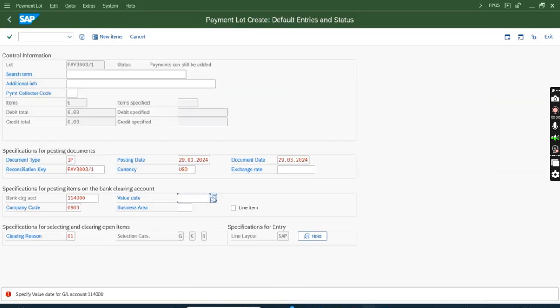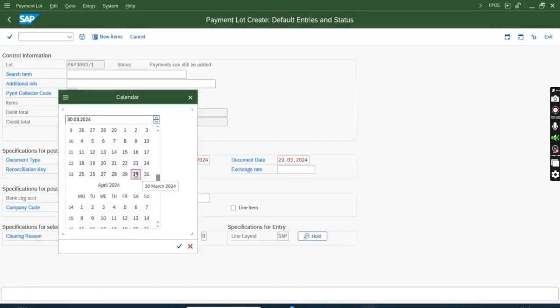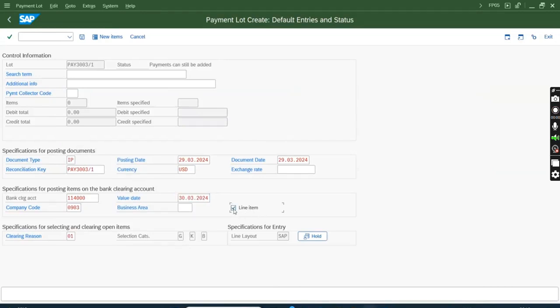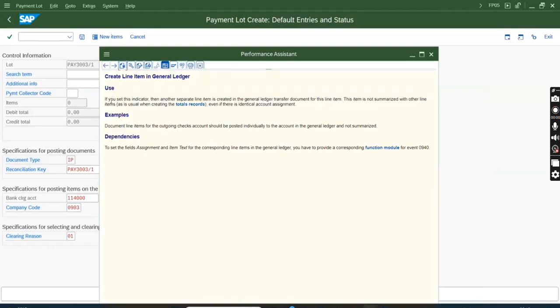What is the line item checkbox? Line item, it will go to FI as a single line item. I did not see any difference. If you set this indicator, then another separate line item is created in the general ledger item document for this item. This item is not summarized with other line items.